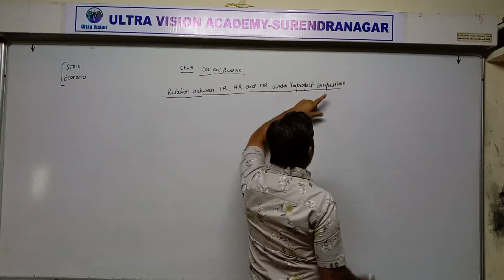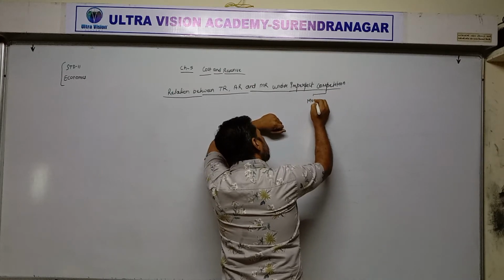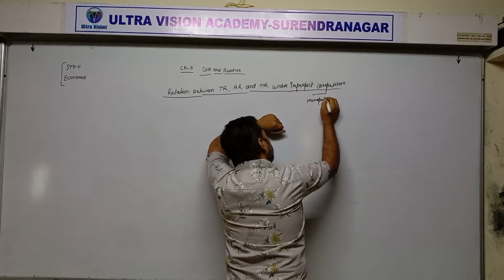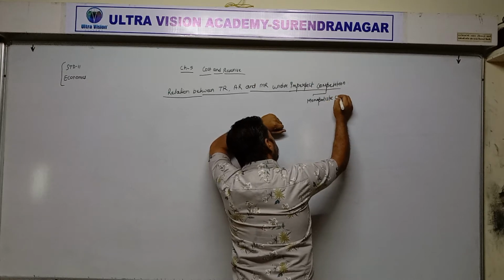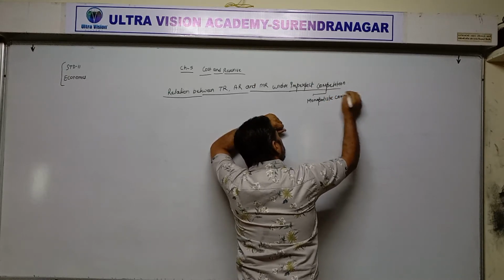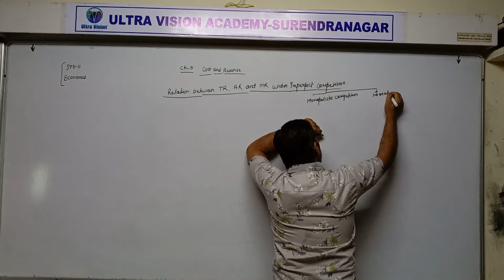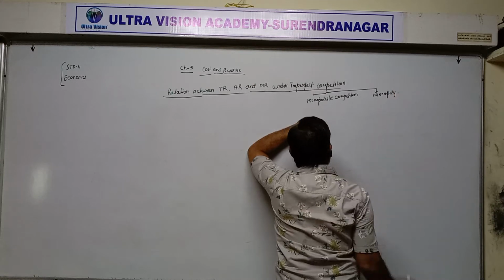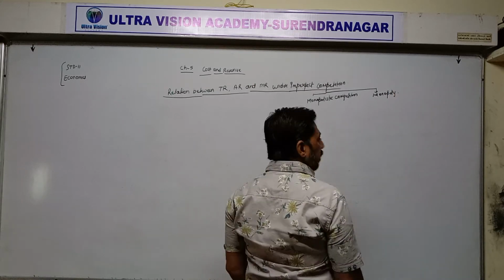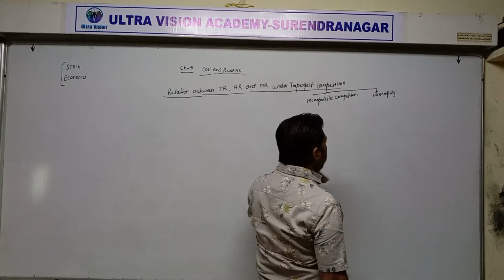First of all, imperfect competition includes monopolistic competition, and second one is monopoly competition. Now, what is the nature of price under monopolistic competition or monopoly competition?